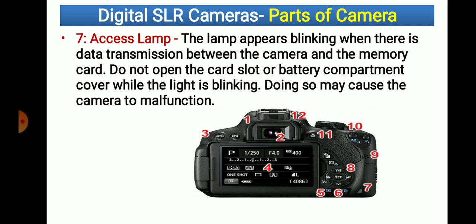And at the time of transferring data to the memory card, this light is going to be blinking. Do not open the card slot or battery compartment cover while the light is blinking. Whenever the light is blinking, we should not open the card slot or batteries. This may damage the camera.